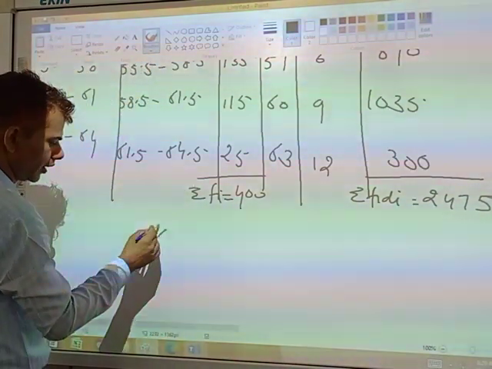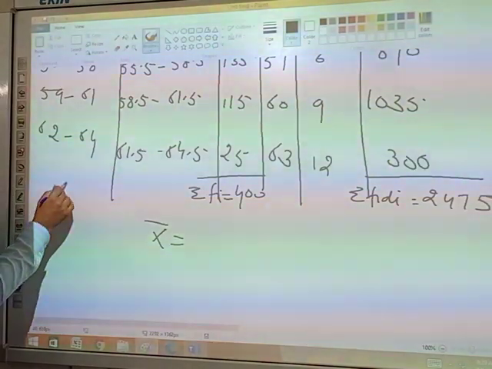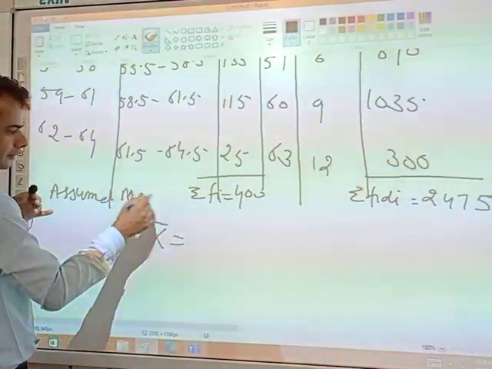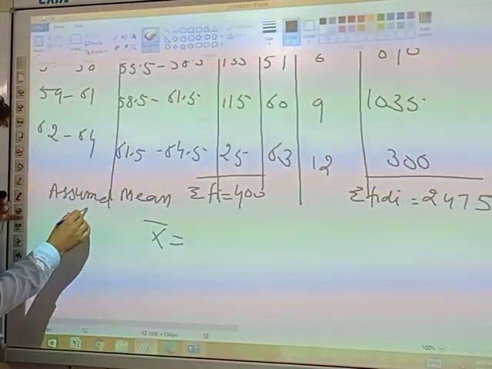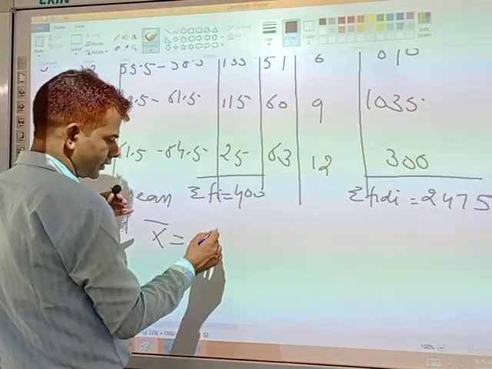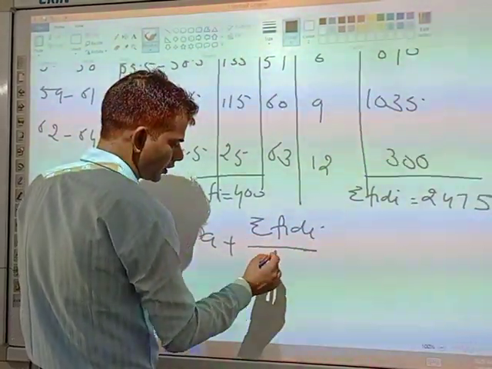Now mean by assumed mean method. What is the formula? Mean equals A plus sigma fi di upon sigma fi.